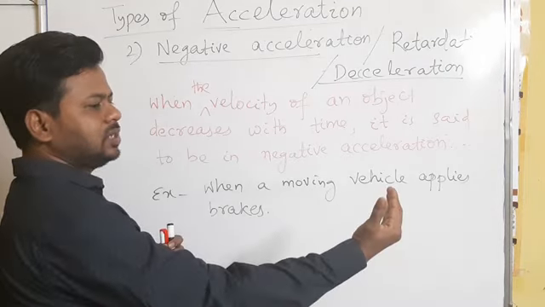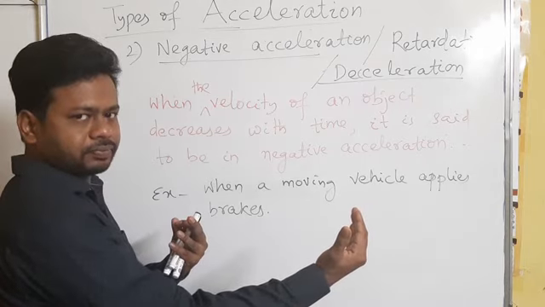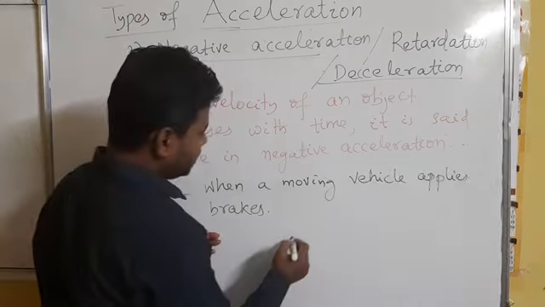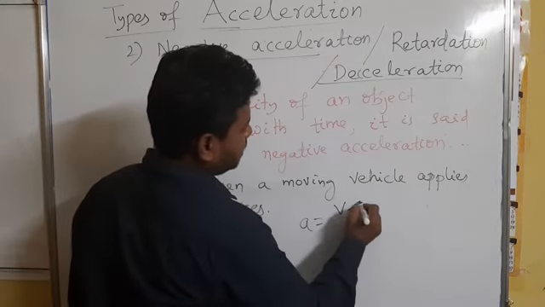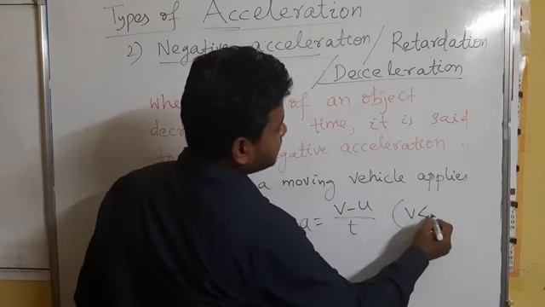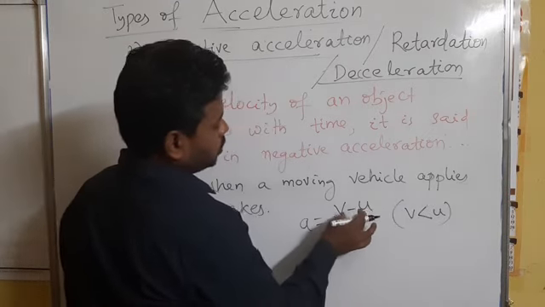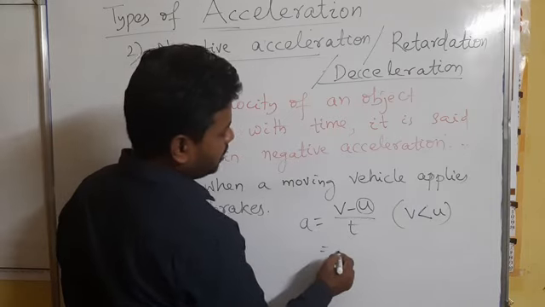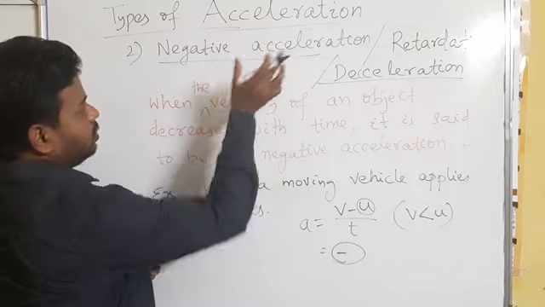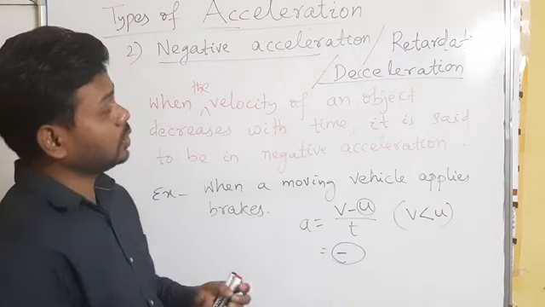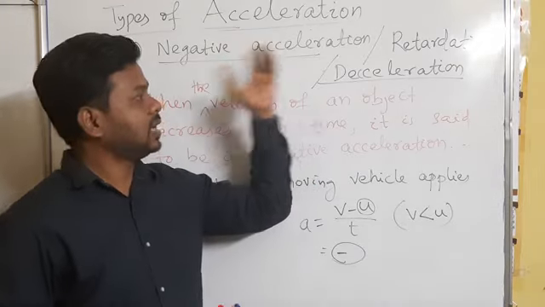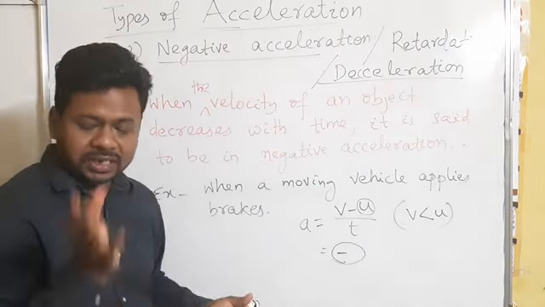In the formula a equal to v minus u by t, here v is less than u, so the value will be negative. That's why acceleration becomes negative, and it is called retardation or deceleration. Negative acceleration, retardation and deceleration are the same.